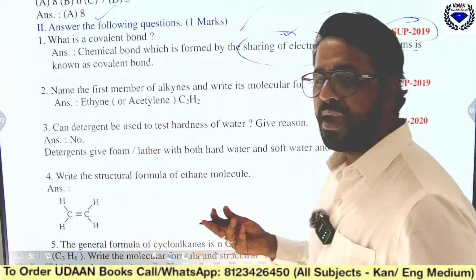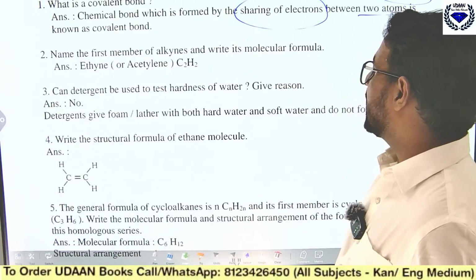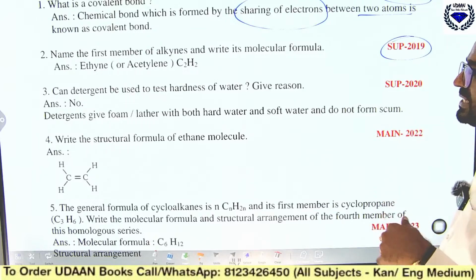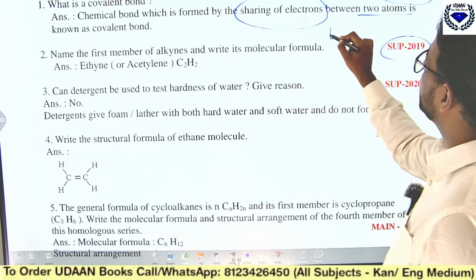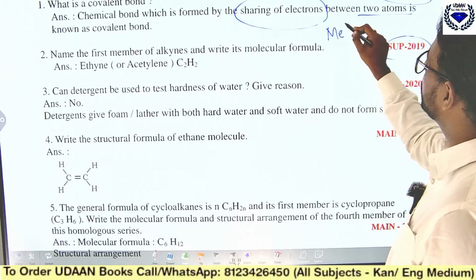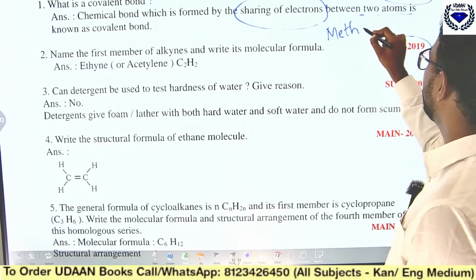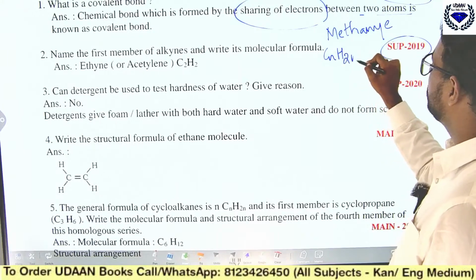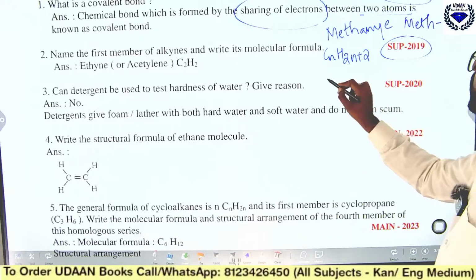Now coming back to the next one: name the first member of alkynes and write its molecular formula. This has come in supplementary 2019. So the first member of alkynes is... see, you may write methyne. Is it possible? Methyne you cannot write. Why? Meth means 1.